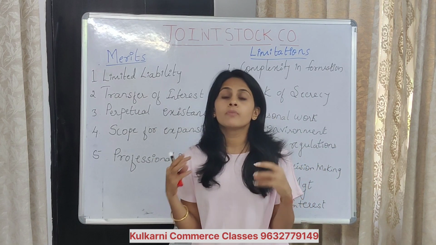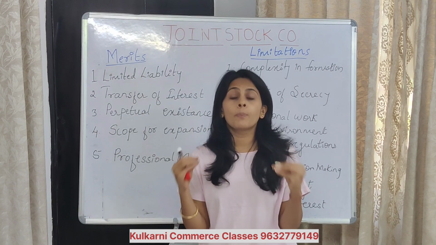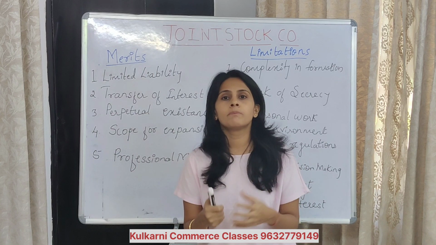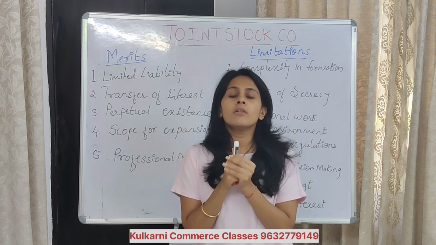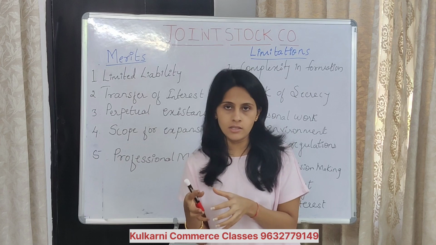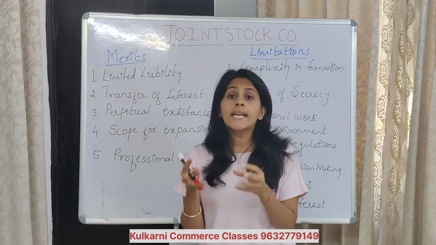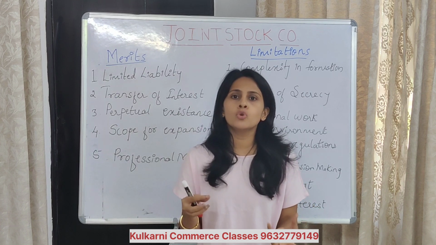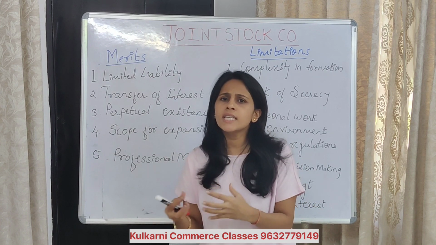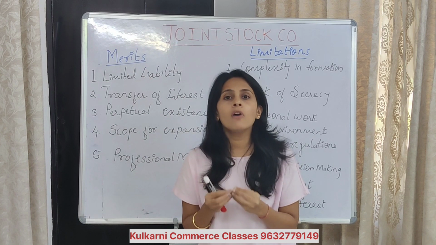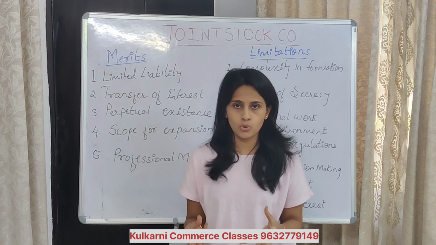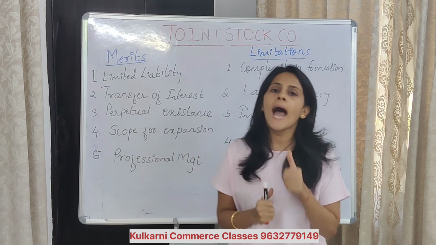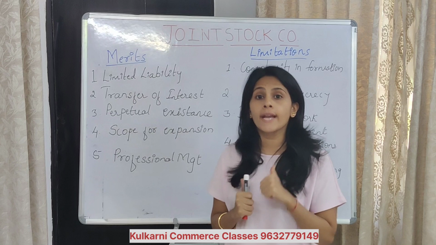Expanding means you are expanding the operations, or doing business on a large scale. For example, Tata is known for its vehicles or automobiles, but it has entered many businesses, from salt to electronics, vehicles, each and everything. You have their business in each segment today. That is called expansion. It is possible in a joint stock company as they have more funds and more expertise.